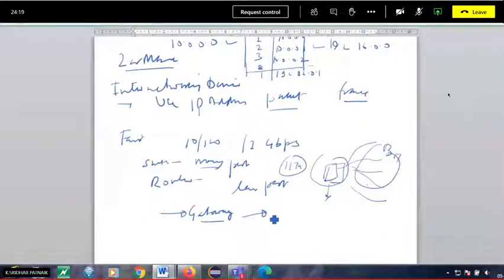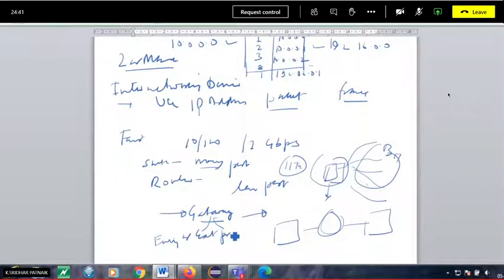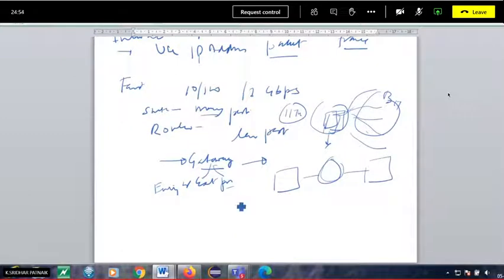Okay, similarly in networks also we have a gateway, because you are moving from the network of one location to the network of another location. That is possible through the gateway itself, the main gate. The router is also acting as a gateway itself, so it has only one entry or exit point. If you are entering into BIT through the main gate, from here only you can exit. That is an entry and exit point, and that is what we call a gateway. So the router also acts as a gateway.